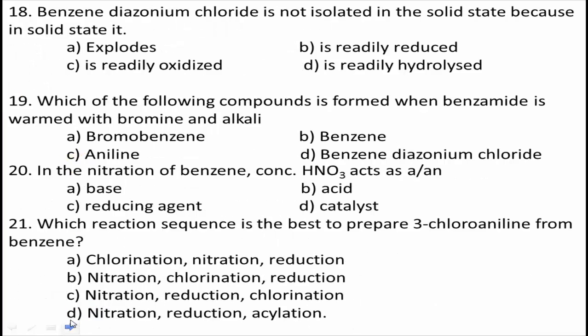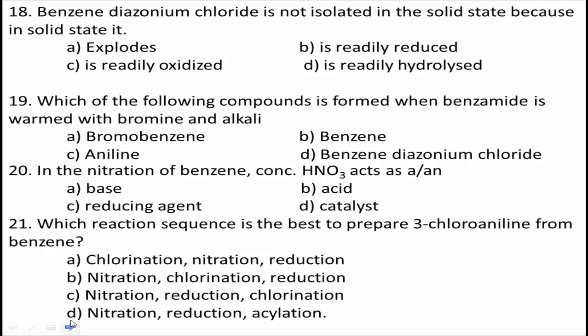Next, question number 18. Benzene diazonium chloride is not isolated in the solid state because in the solid state it is: option A explodes, option B readily reduced, option C readily oxidized, option D readily hydrolyzed.